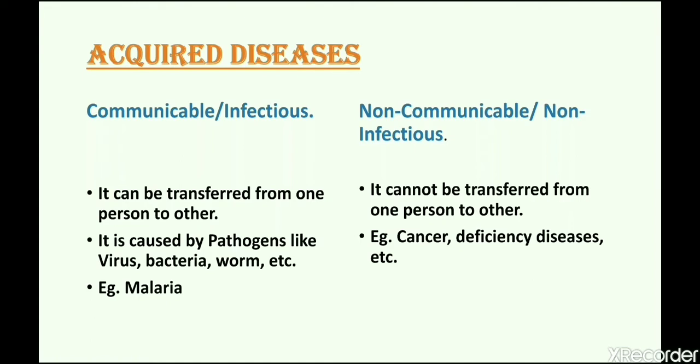Example for communicable or infectious disease is malaria. You can say common cold. And nowadays, we all are suffering from COVID-19, that is corona. Non-communicable diseases or non-infectious diseases involve cancer, deficiency diseases, etc.